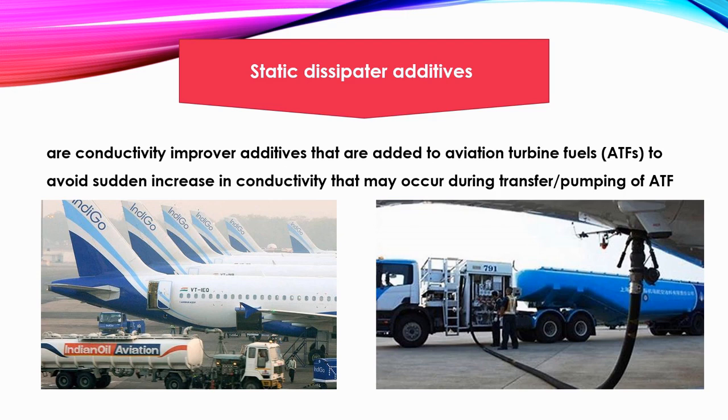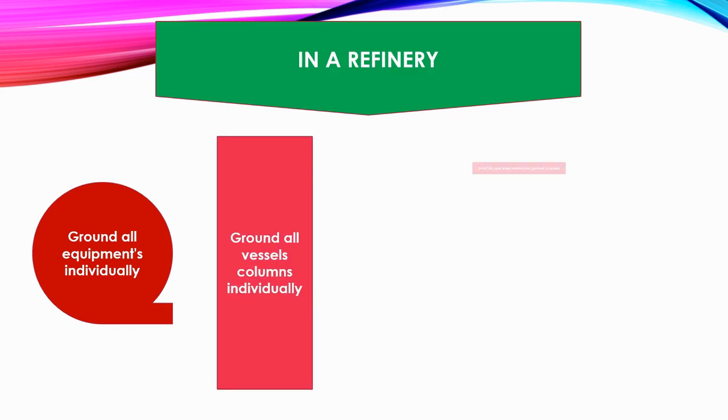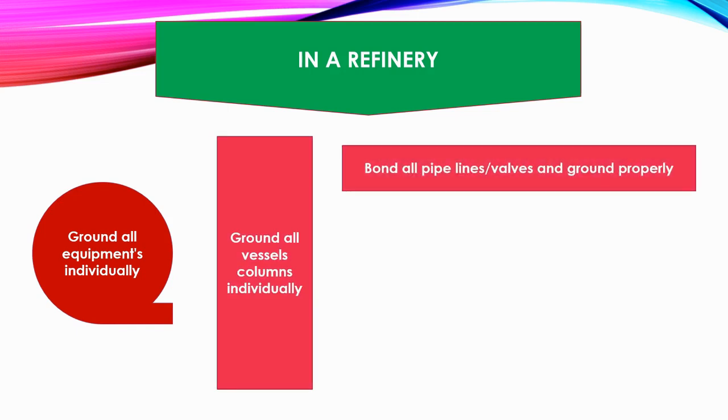In a refinery, ground all equipments individually, ground all vessels, columns individually, bond all pipelines or valves and ground properly, ground all storage tanks.